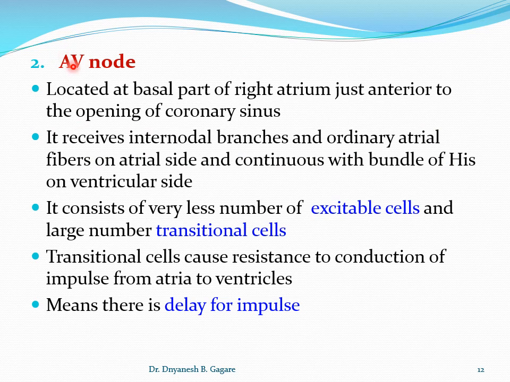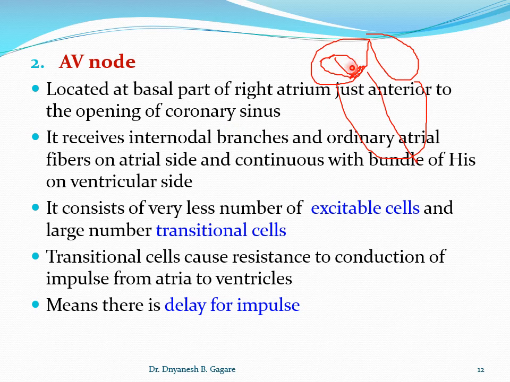Now coming to the AV node, our impulse has reached the AV node. You know these are the atria and ventricles, so the SA node and the AV node. The AV node is also located in the right atrium. So what is the location of the AV node? It is located at the basal part of the right atrium, just anterior to the opening of the coronary sinus.